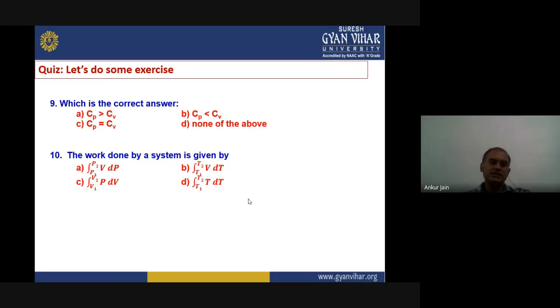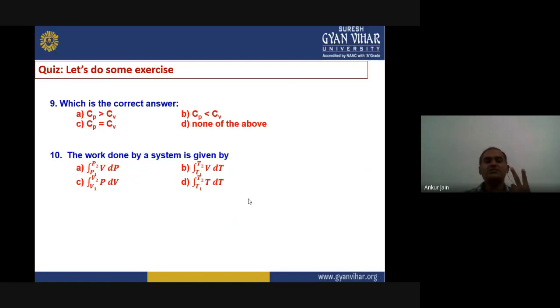Now the next question is, which is the correct answer? Cp is greater than Cv, Cp is less than Cv, Cp is equal to Cv, and none of the above. In our last topic, we have seen that the Cp is used for two things: internal energy change and the total work done.